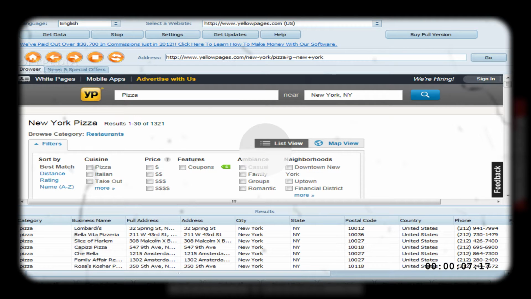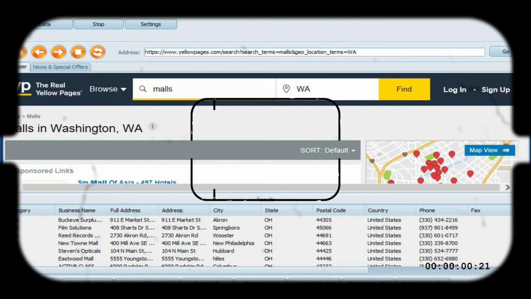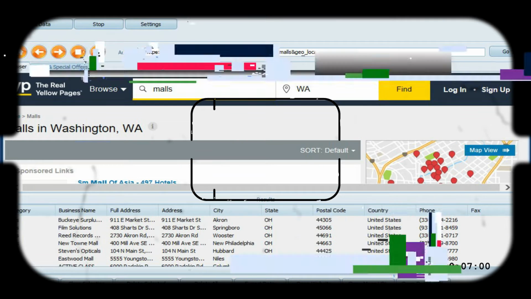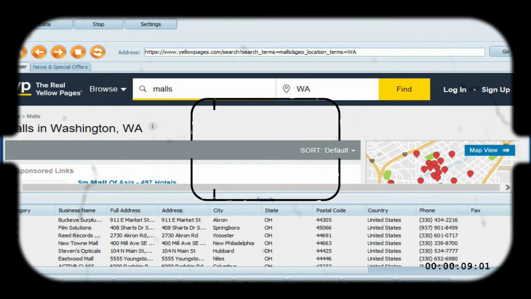This software will collect the following information instantly: business company name, address, postal, city, state, phone number, fax, website, email address, Google Map, export into Excel sheet.